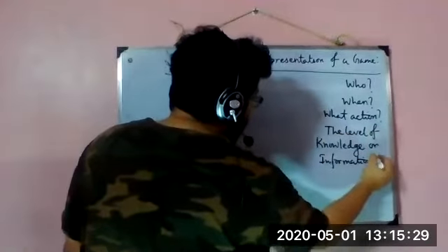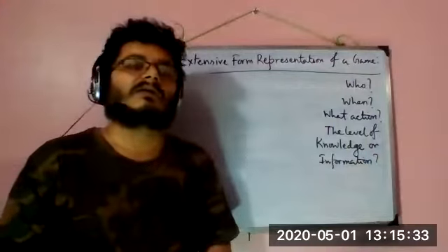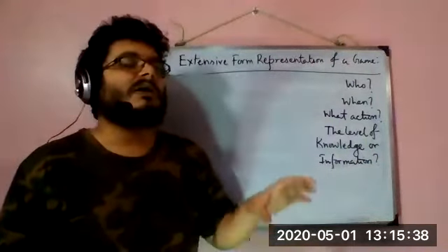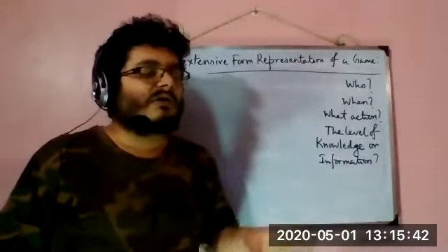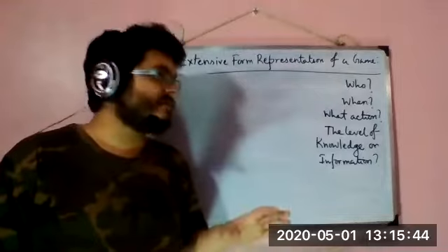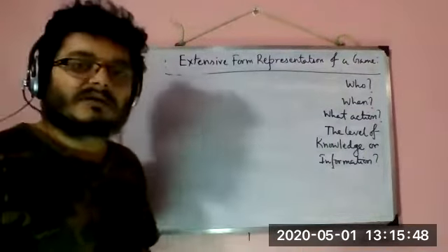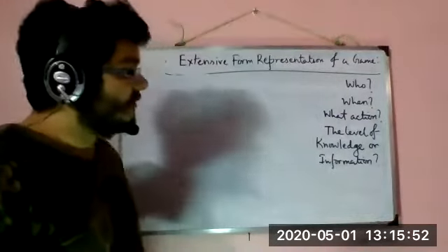But what we mean by this is, when a player is choosing an action, or a player is at a point where she has to choose an action, what is the information, or what is the knowledge that this player has regarding the game that is being played. And we will see that this will become a very important component.